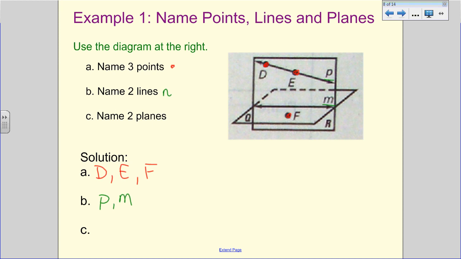And then name 2 planes. We're looking for what looks like 2 pieces of paper, and we're looking for the capital italic letters. So we have Q and R here. So Q and R.